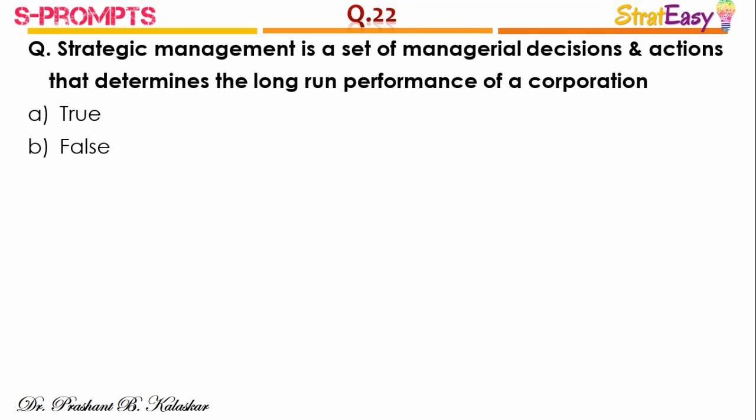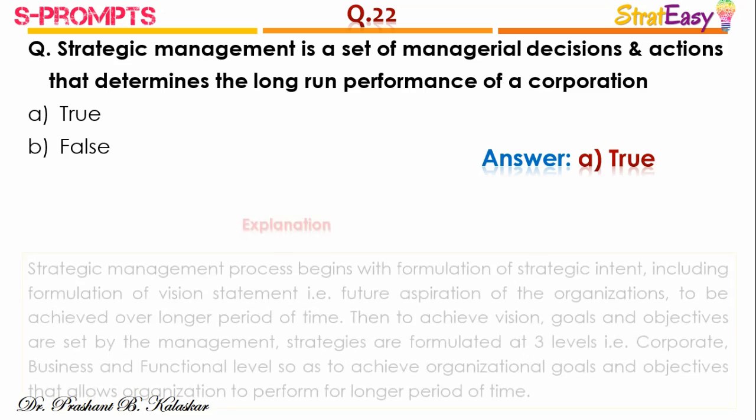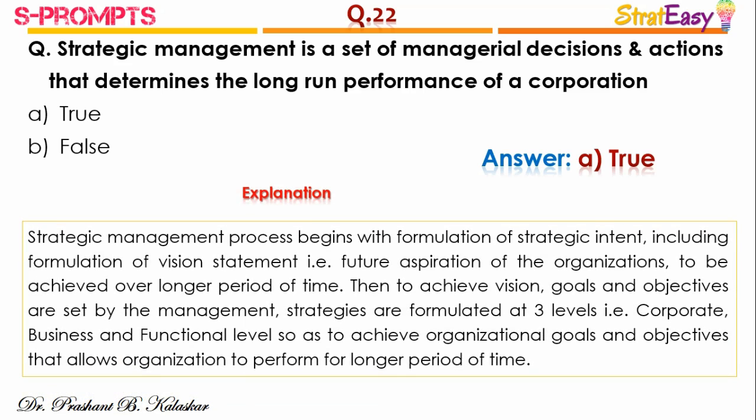Question number 22. Strategic management is a set of managerial decisions and actions that determines the long run performance of the corporation. Is it true or false? And the right answer is option A, true. Strategic management process begins with formulation of strategic intent, including formulation of vision statement, that is future aspiration of the organizations to be achieved over longer period of time. Then to achieve vision, goals and objectives are set by the management. Strategies are formulated at three different levels, that is corporate, business and functional level, so as to achieve organizational goals and objectives that allow organizations to perform for a longer period of time.